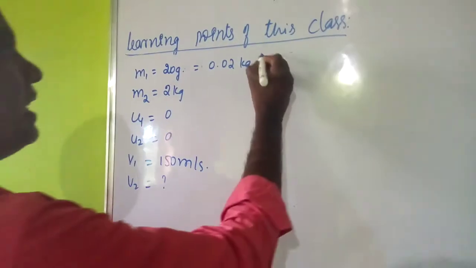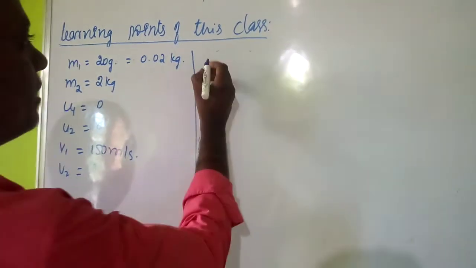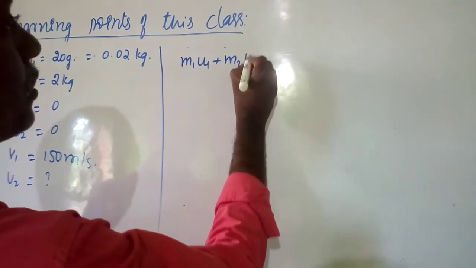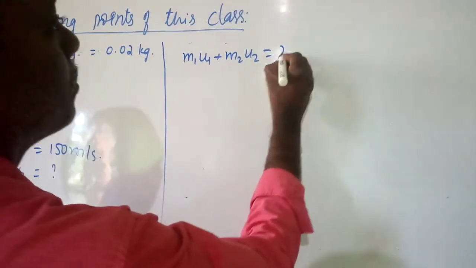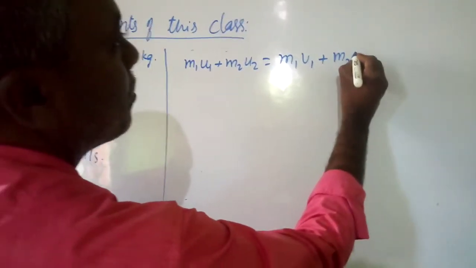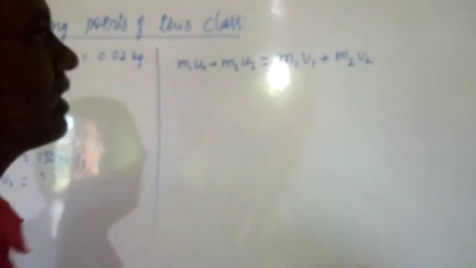So we can apply here the law of conservation of momentum, that is M1 U1 plus M2 U2 is equal to M1 V1 plus M2 V2. According to the law of conservation of momentum, we write a relationship between these masses as well as the velocities.